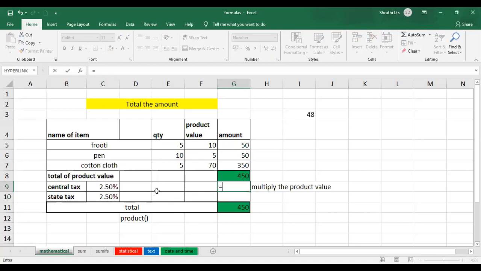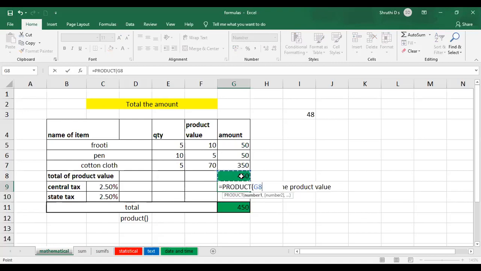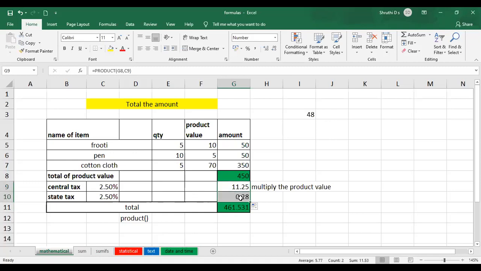So how do I do it? Just select the product function, select this amount, comma, and the other cell I need to select, this 2.50%. Close the brackets and press enter. You're going to get the amount here, not the percentage. Similarly, you can just drag and drop, because it is the same formula, but the value will change.